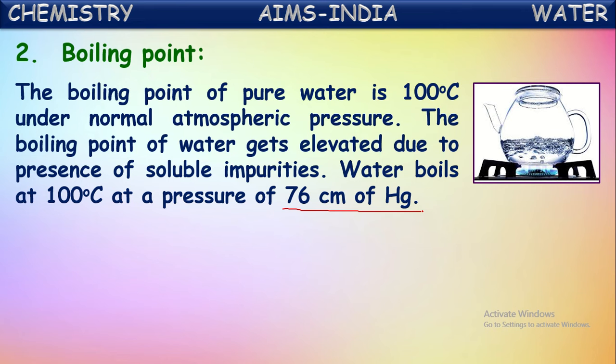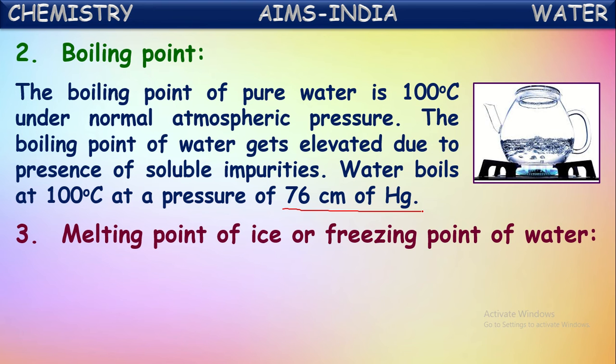Okay. Next, melting point of ice or freezing point of water. Generally, these two will be the same for any substance: melting point and freezing point. What is meant by melting point? Melting means the conversion of a solid into liquid. Melting point means the temperature at which a solid starts converting into its liquid form.